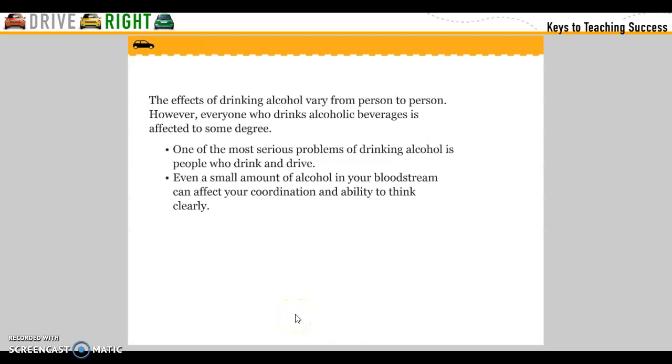The effects of drinking alcohol vary from person to person. However, everyone who drinks alcoholic beverages is affected to some degree. One of the most serious problems of drinking alcohol is people who drink and drive. Even a small amount of alcohol in your bloodstream can affect your coordination and ability to think clearly.